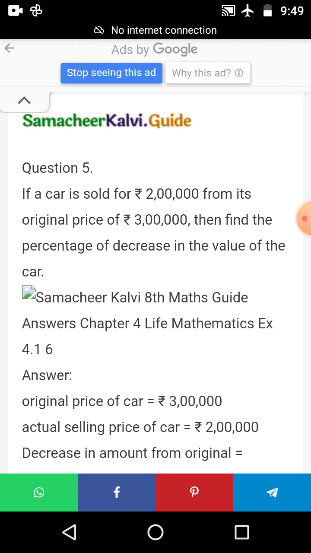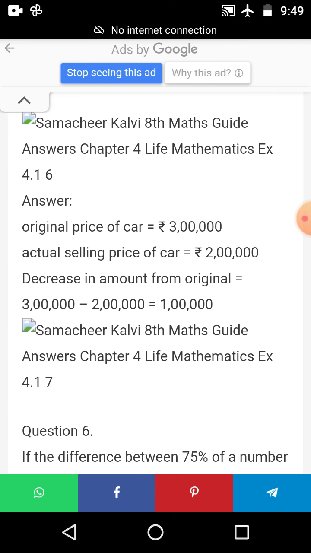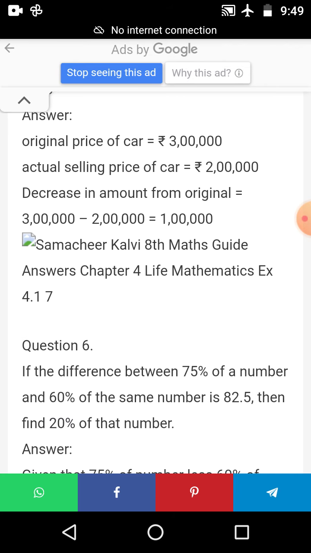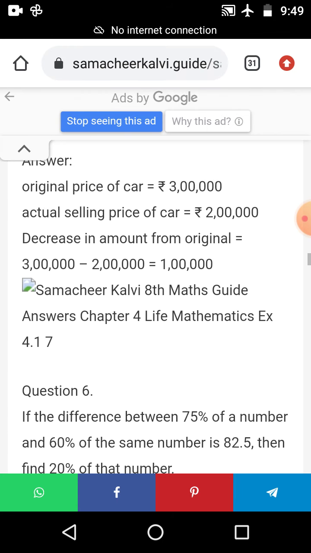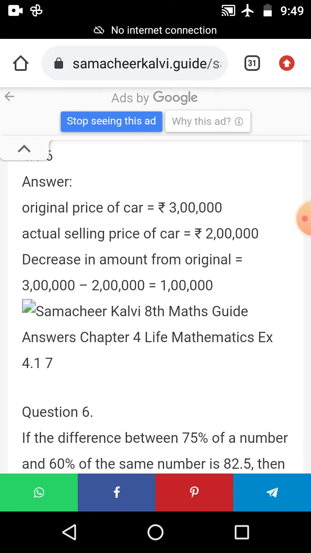If a car is sold for 2 lakh from its original price of 3 lakh, then find the percentage of decrease in the value of the car. There is 1 lakh, isn't it ma? But they have asked the percentage. The loss is here 1 lakh. Find the percentage. For this also they have not given the answer. I give the answer for 4 and 5. Okay ma, thank you.